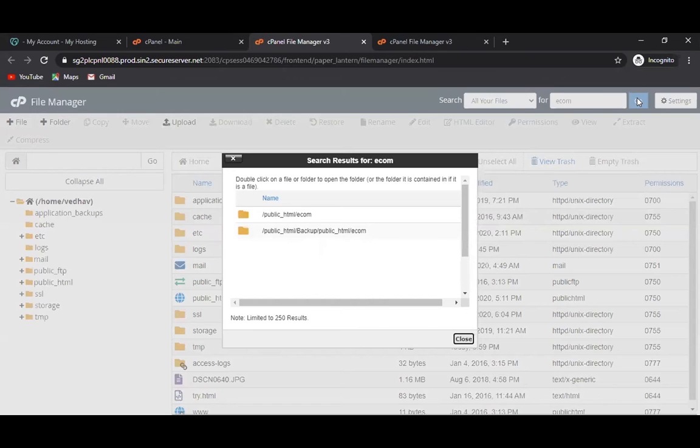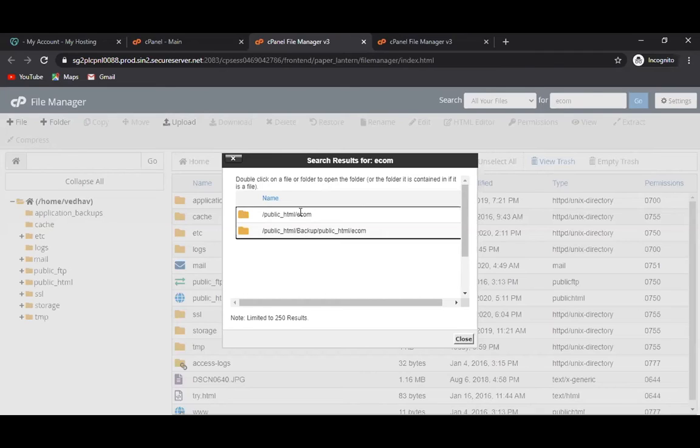Click on that ecom. One backup file is there and one ecom file is there. Click on that ecom for the public_html, your entire website. This is the same path.